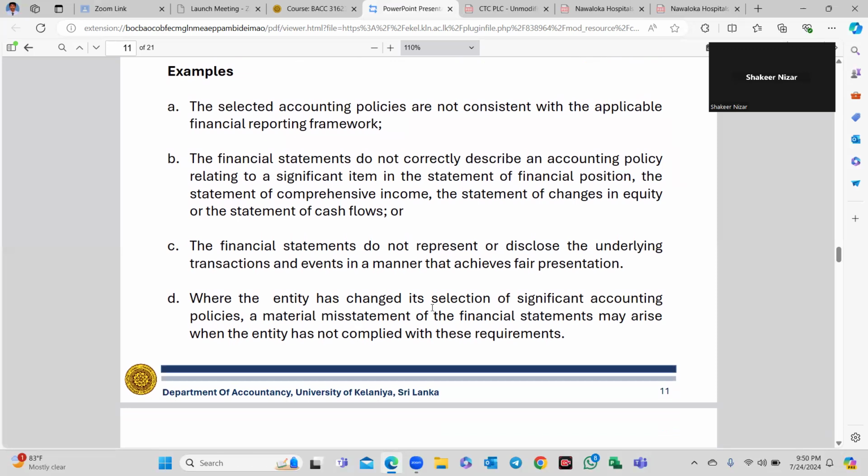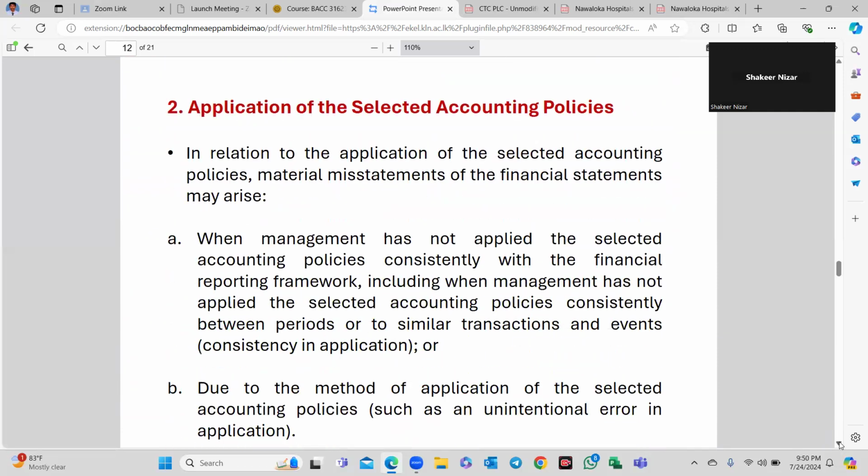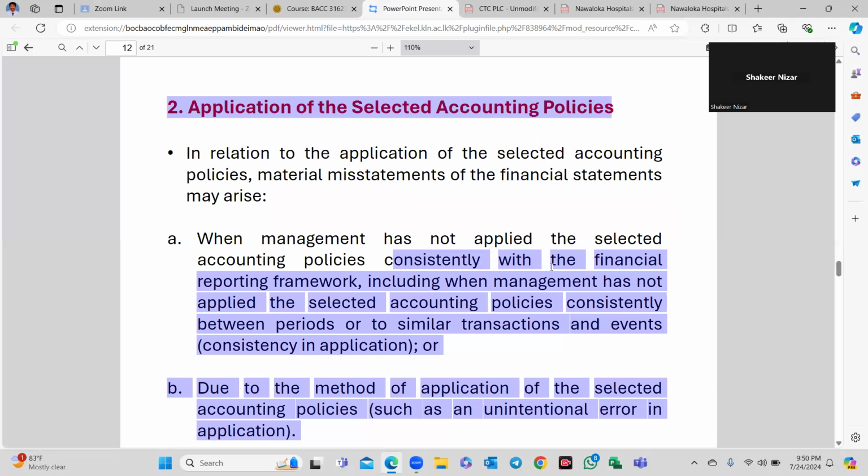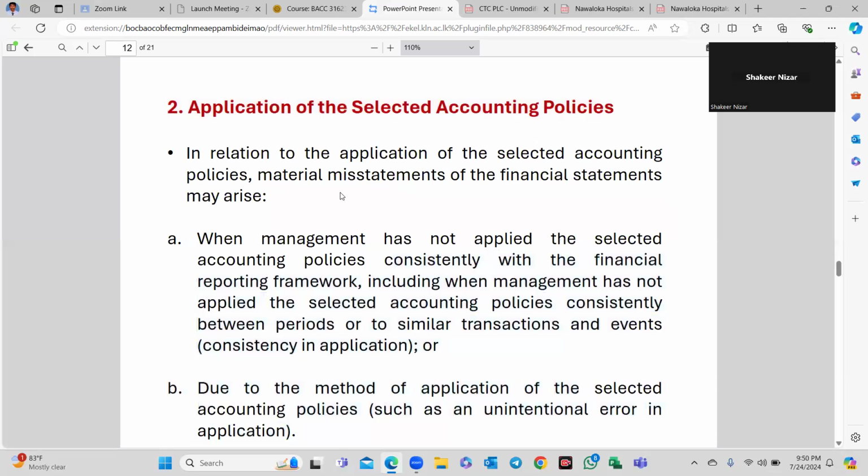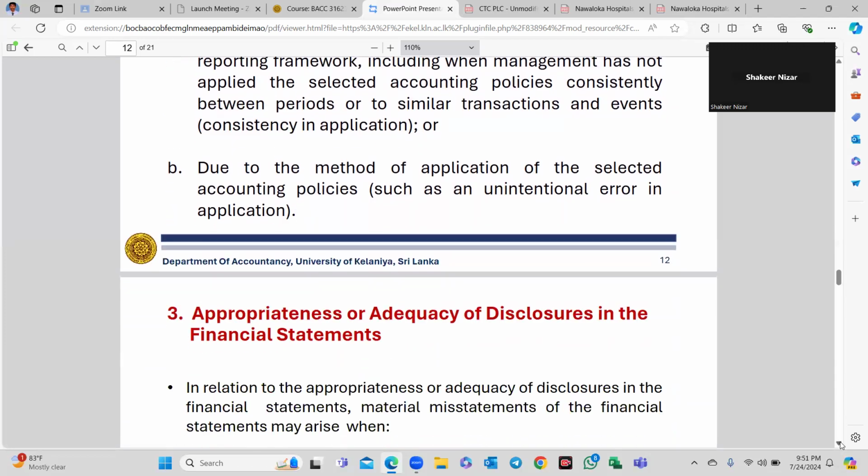The material misstatement of the financial statements may arise when the entity does not comply with these requirements, right? The application of the selected accounting policies. In relation to the application of the selected accounting policies, material misstatement of the financial statements may arise when management has not applied the selected accounting policies consistently. It means uniformity is not there with the financial reporting framework, including when management has not applied the selected accounting policies consistently between the periods, or to similar transactions and events, right? Due to the method of application of the selected accounting policies, such as unintentional error in the application, right?